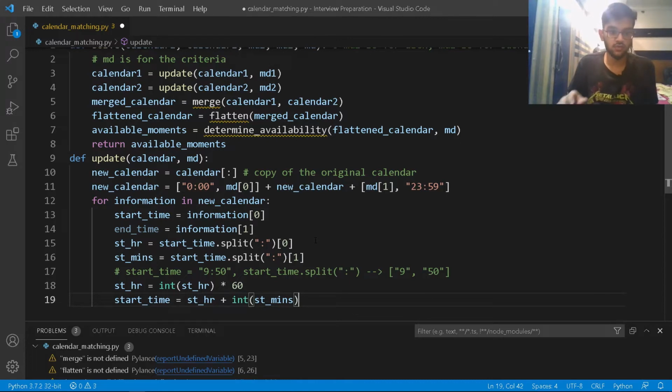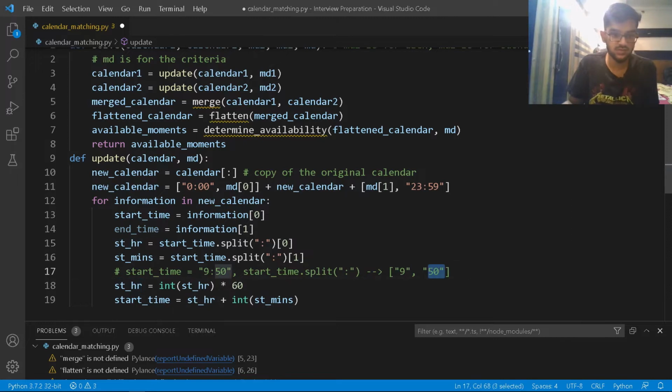This is all about it. I'm just converting that into minutes. So consider the start time here. Information of 0 is given, so start time is, for example, 9:50, and when I'm doing this operation, start time dot split, it's going to be created in the format of a small list of 2 strings, 9 and 50. So 9 is going to be assigned to start time hour, so that's STR, right?